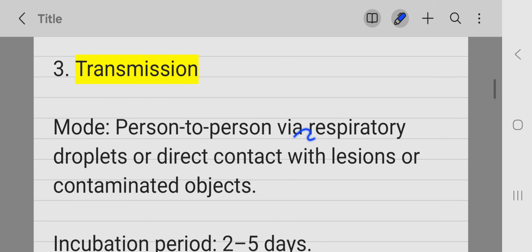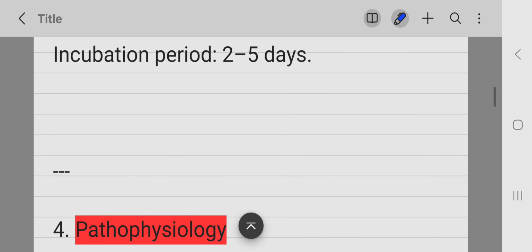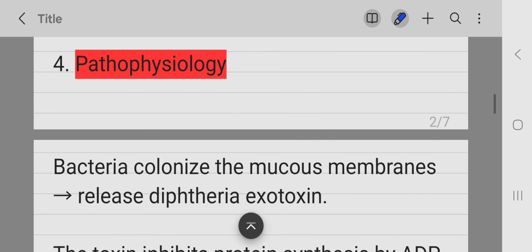Transmission. It transmits from person to person via respiratory droplets or through direct contact with lesions. Because it transmits through respiratory droplets, it causes infection of the pharynx and forms a membrane in the pharynx. The incubation period for its illness is 2 to 5 days.